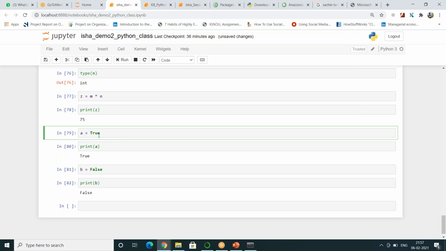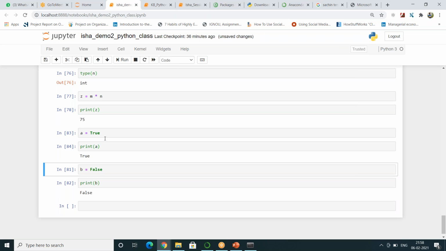But one very good thing, if you write small true instead of a capital letter T true, this won't understand. One good thing you can notice when you are using Anaconda, you see the keyword definitions which already exist within Python turn green in color. So now A is holding the keyword value which is True. When I run this, you are getting true.